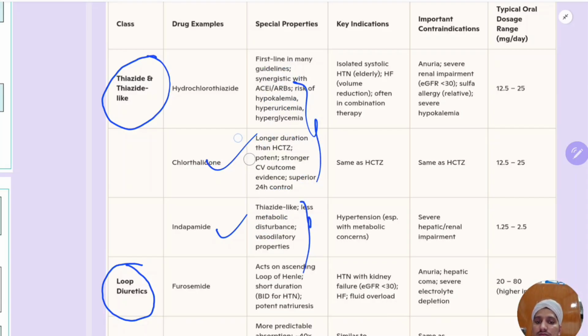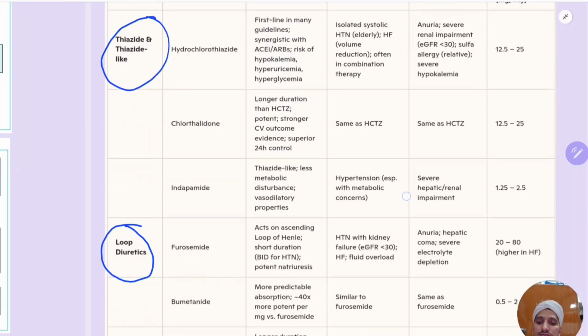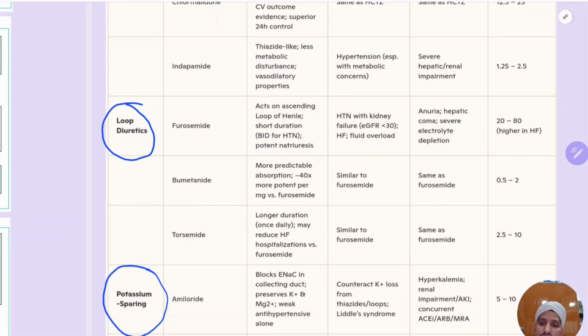Now coming to the loop diuretics. They act at the loop of Henle. In this class, furosemide is the number 1 drug, bumetanide is the number 2 drug, torsemide is the number 3 drug. More commonly used are furosemide and torsemide. These two drugs are commonly used. They act on the ascending loop of Henle.